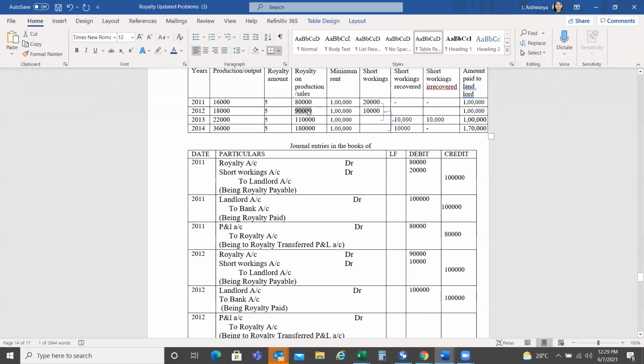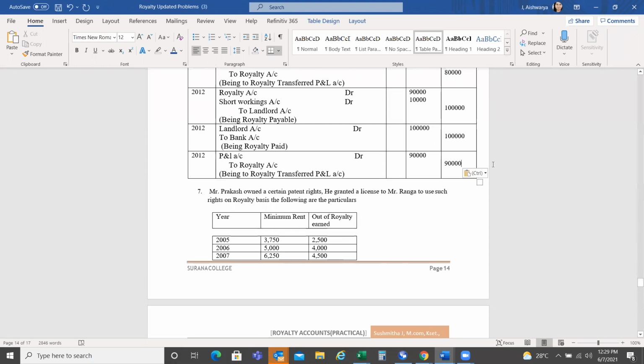You can identify it here as well. So this is debited and this amount has to be credited here, to royalty account, 90,000.